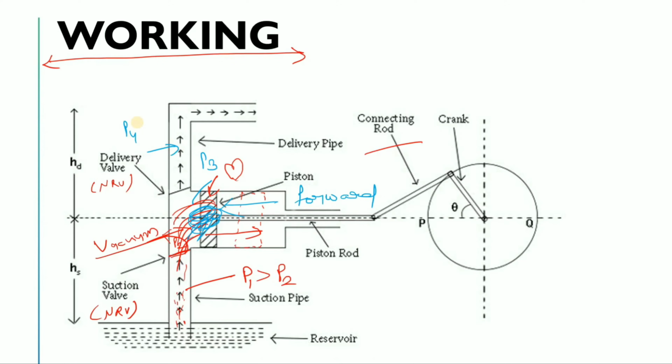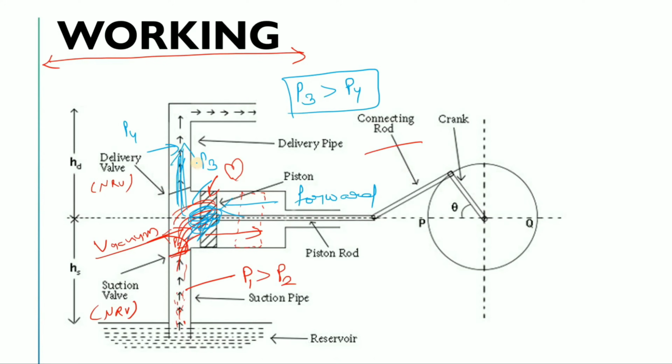I am just telling you this so that you can understand it easily. As you compress the system, P3 will increase, and on the P4 side there is right now no liquid. So P3 is greater than P4, this NRV will open, and your liquid will go like that.